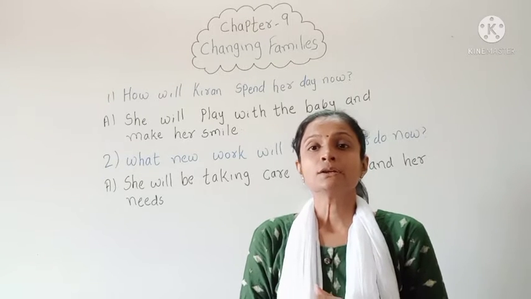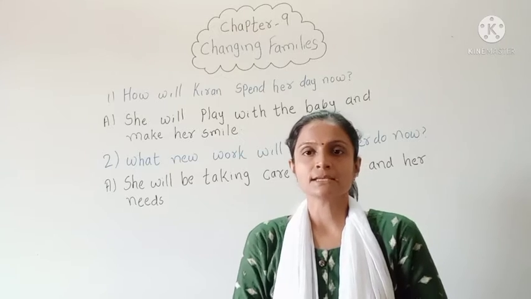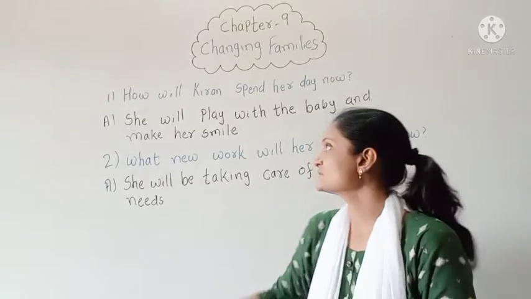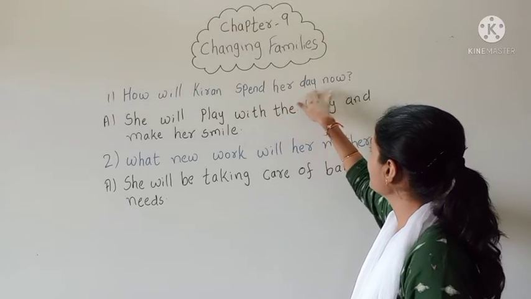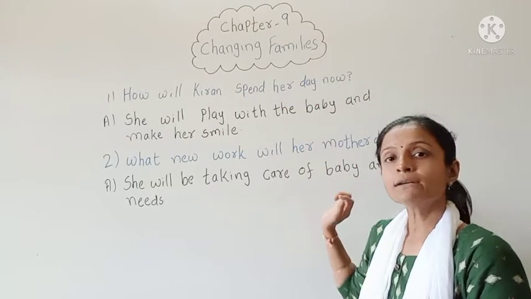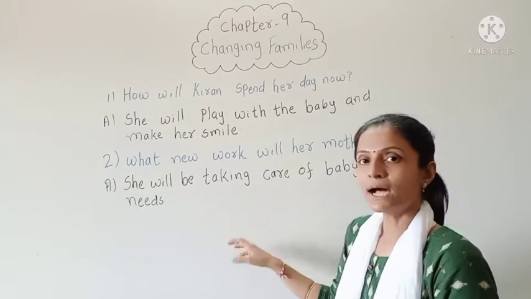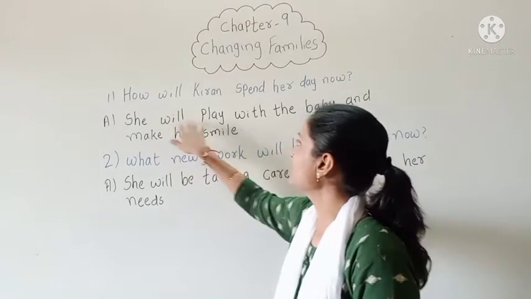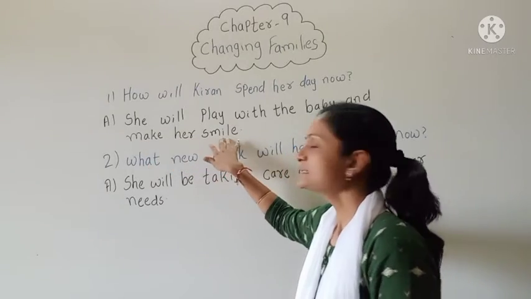But today we will solve 2 questions related to Kiran's family. So the first one is, how will Kiran spend her day now? Means what will Kiran do from now onwards? So the answer is, she will play with the baby and make her smile.